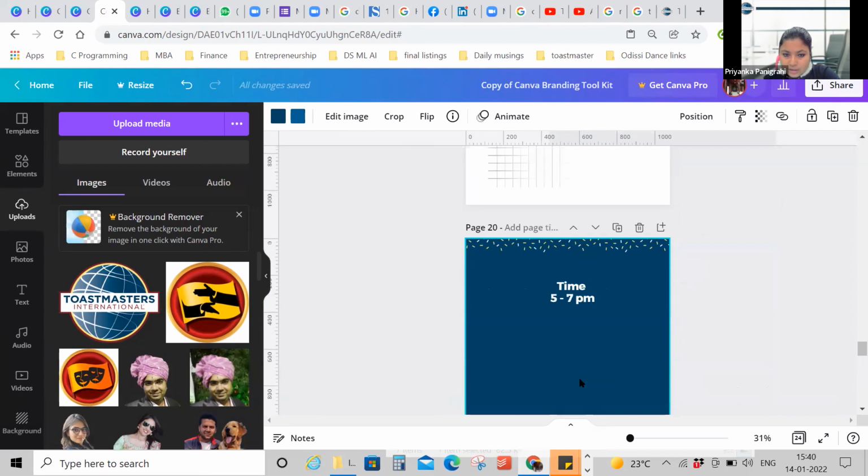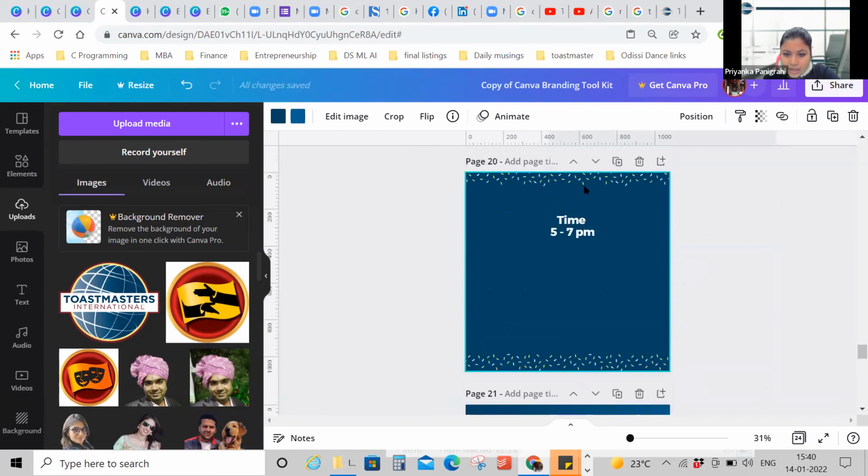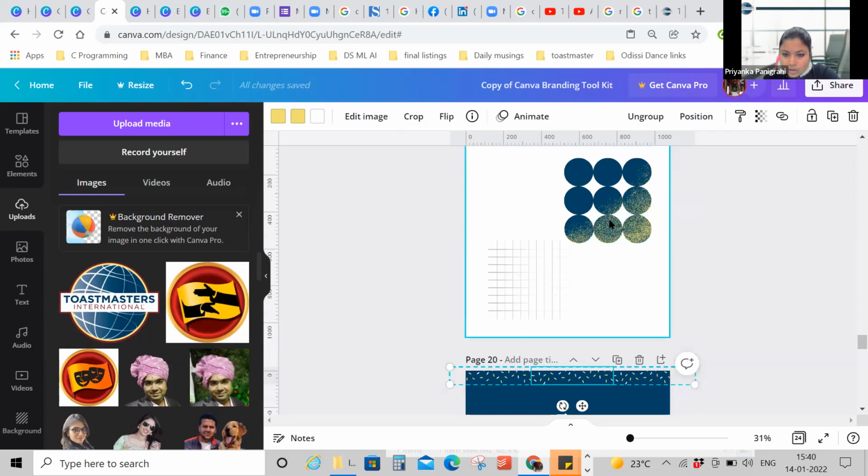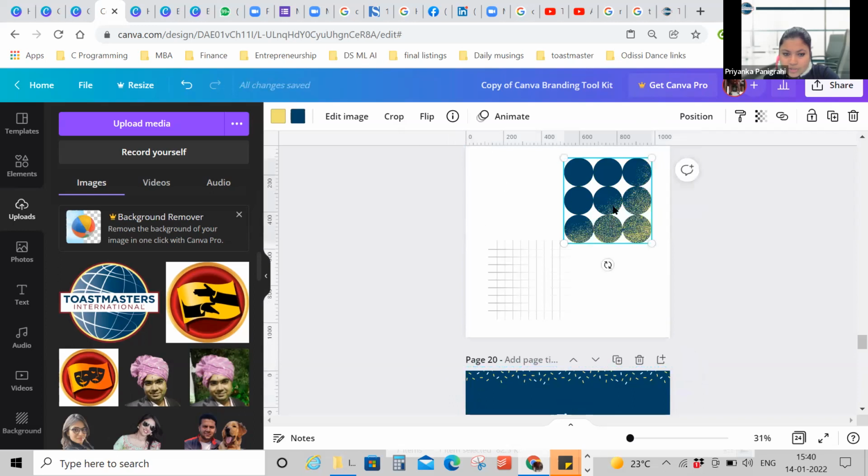Next is, okay, let me see. Any element that you take, for example, this design element I've taken, I'll unlock it. You can always flip it. I can flip this element horizontally or vertically, depending on how you want to showcase it. If there is any text hiding, or you want to use the design component in a different way, you can always do this.